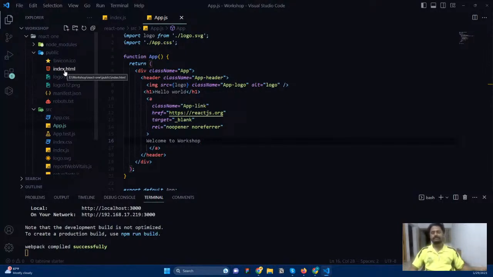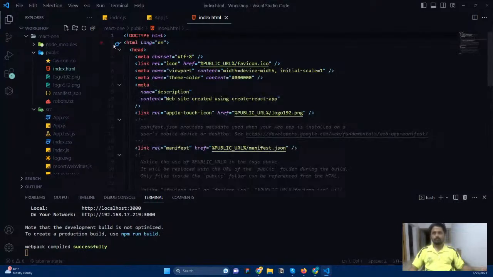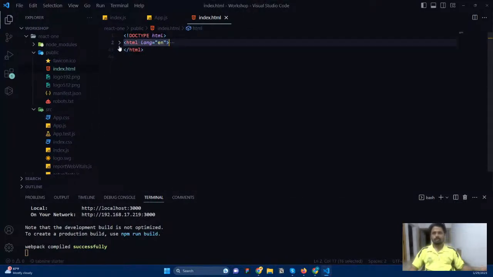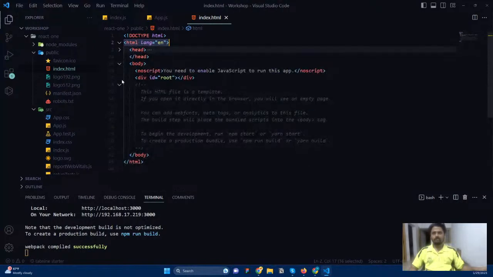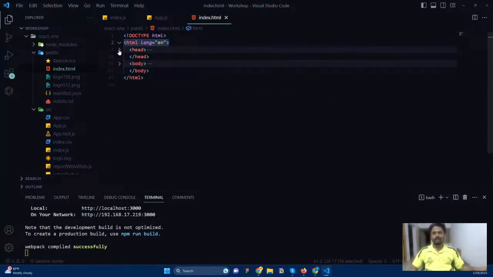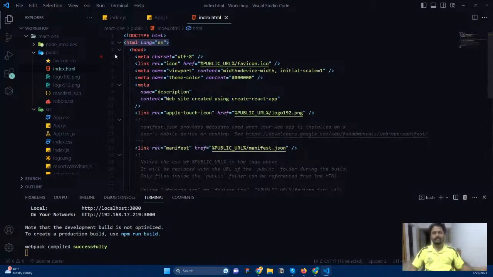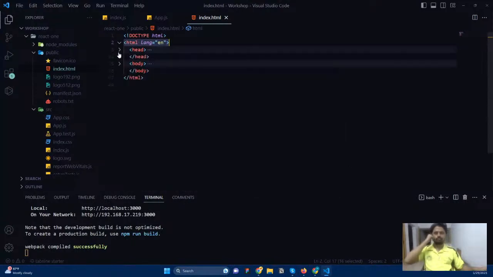The only file you need is index.html. In this index.html, you can see a normal HTML file. That HTML file has two things: one is head and another one is body. In the head tag, all the meta information and links will be added. So I'm just going to stop this one.